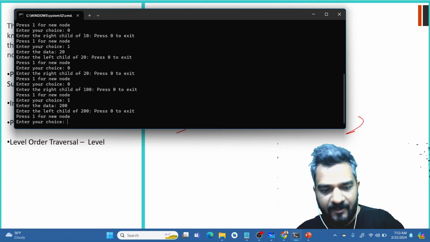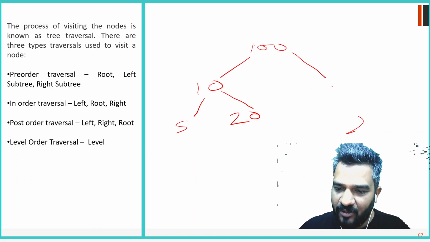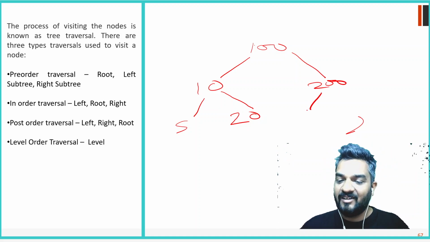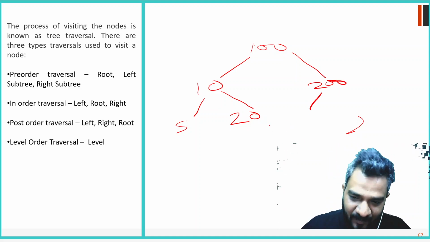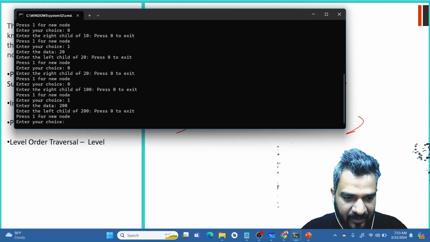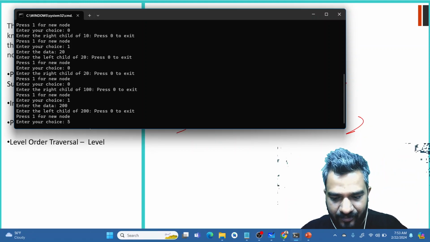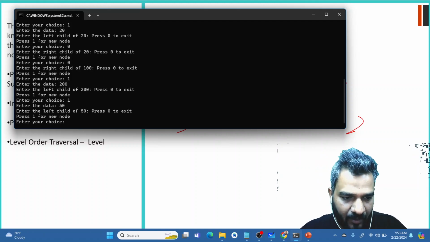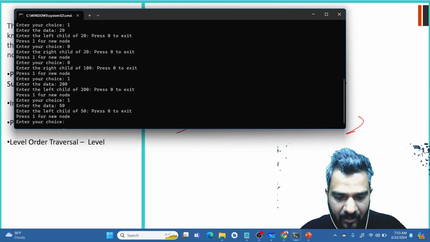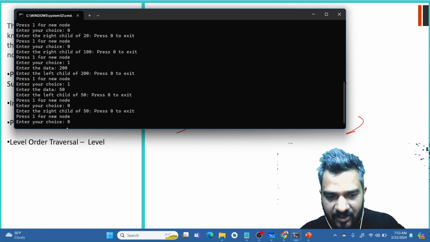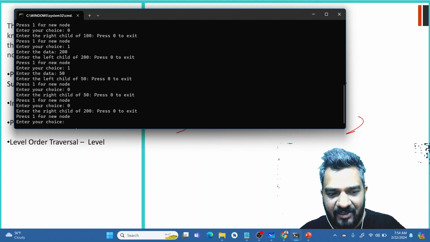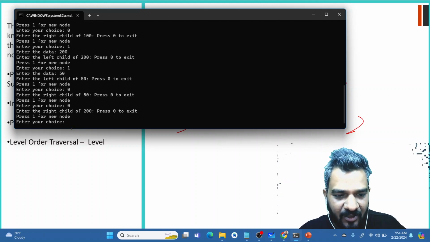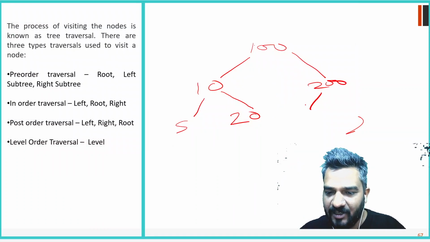Let's enter 200. Now it asks me to enter the left child for 200, then it will ask for the left child or right child. So now I'll say okay, let's enter 50 as the left child, and for the right child of 200 I'm saying no, I don't want to do it. No child required for 200's right.